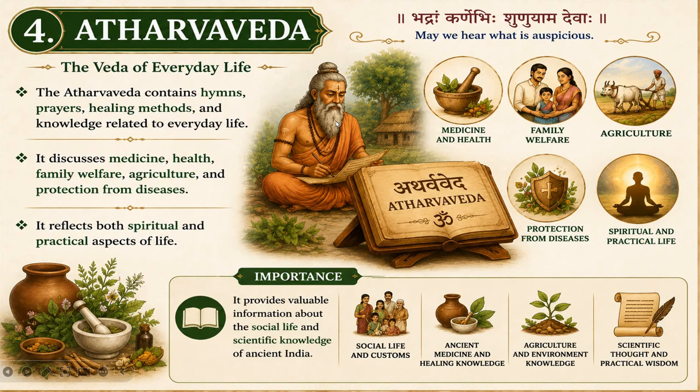You can see here a sage writing on a manuscript, which symbolizes the preservation and transmission of this valuable knowledge through generations. And these are the features of the Atharva Veda, where it is explained that the text, hymns, prayers, healing methods, and knowledge are related to everyday life.